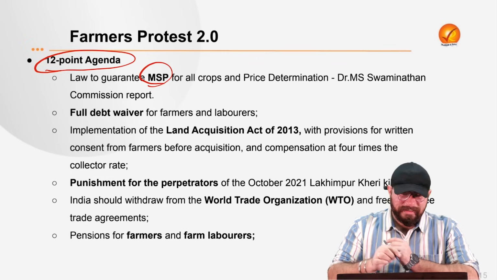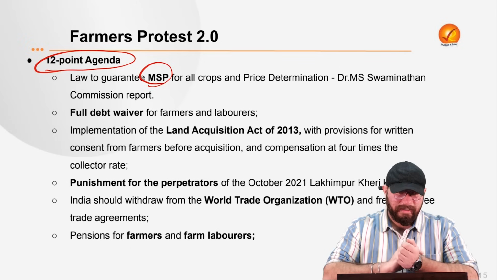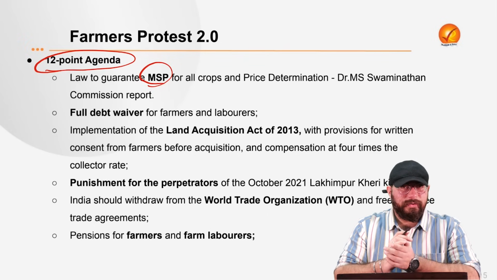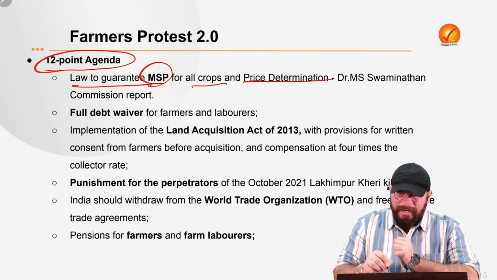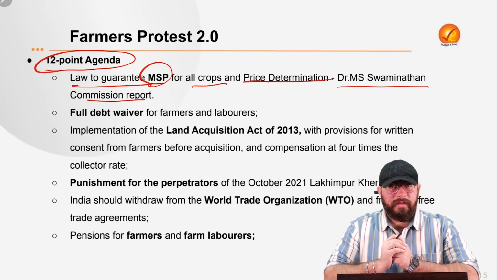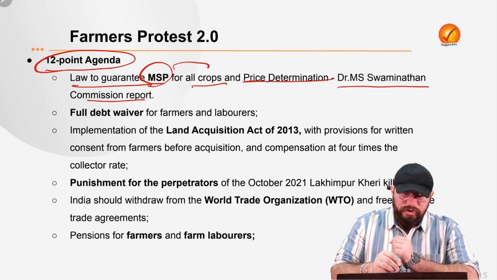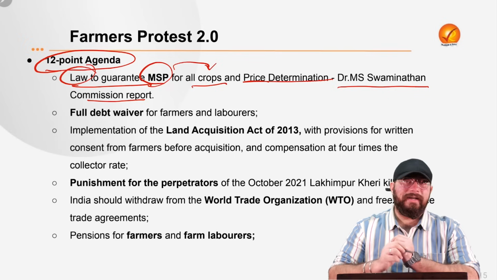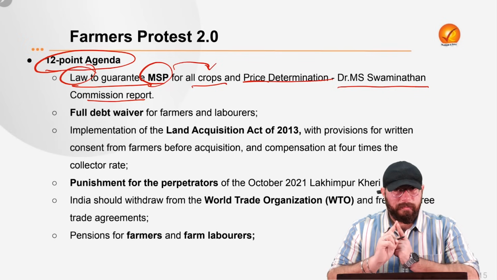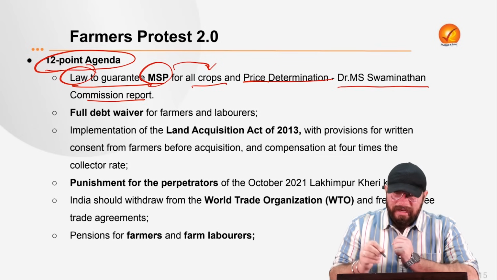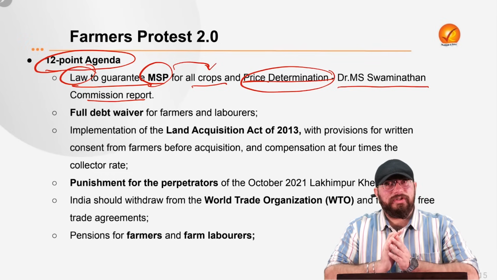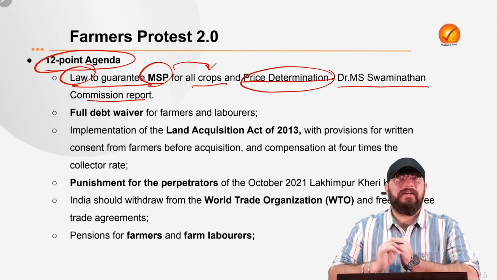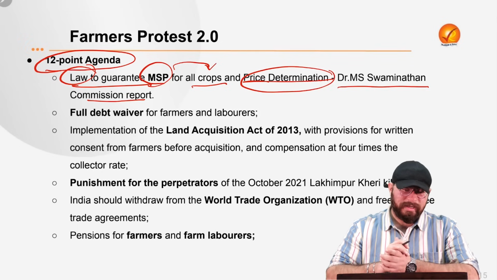But one thing which we should know is MSP in India is not legally mandated. Right? So, according to the farmers unions, they want a law to guarantee minimum support price for all the crops, and price determination should be based on Dr. M.S. Swaminathan Commission report. So, there are 2 things. One is that MSP should be set for all the crops and there should be a law to guarantee it. Right now, there is no law guaranteeing minimum support price. So, that is what farmers are demanding. Another is price determination, that is how a minimum support price is set. The price determination should be done on the basis of Swaminathan Commission report, right? That is what the farmers are demanding.